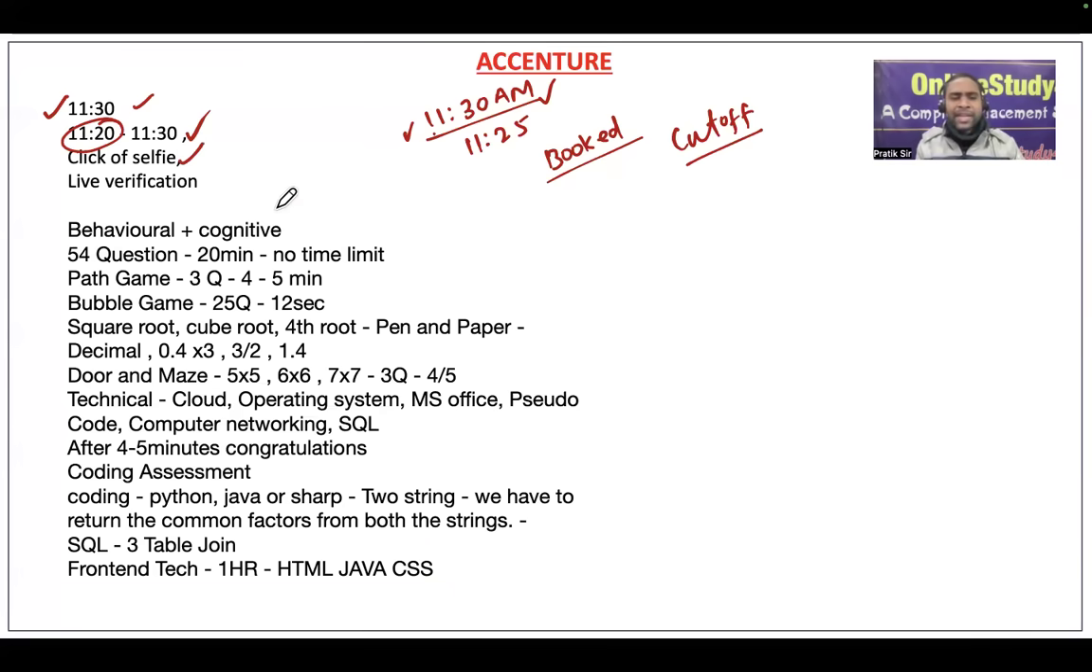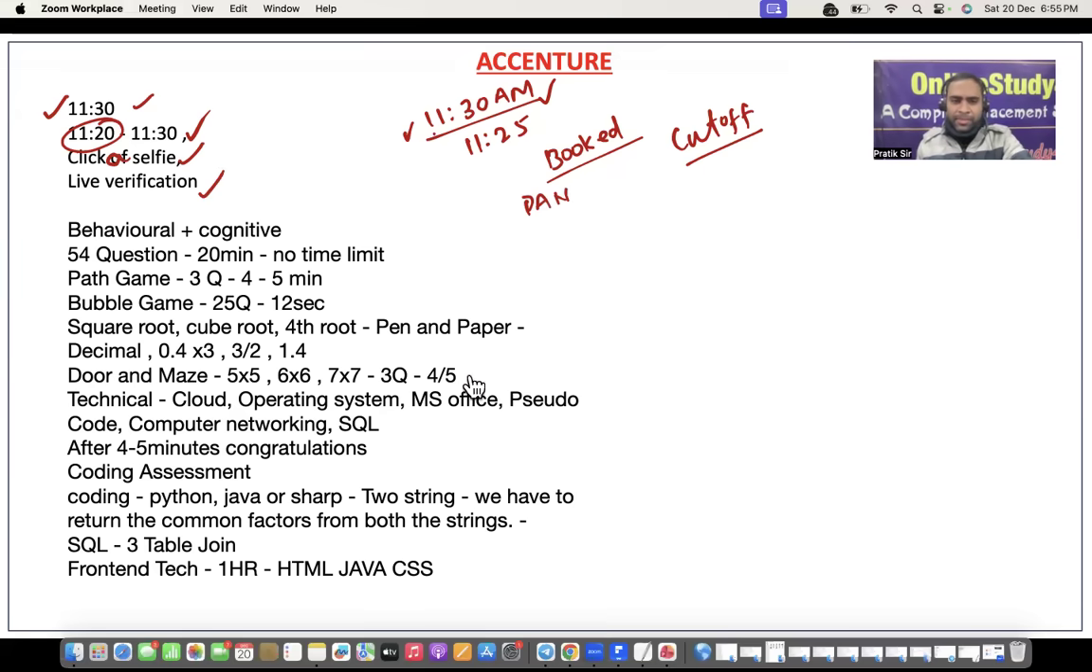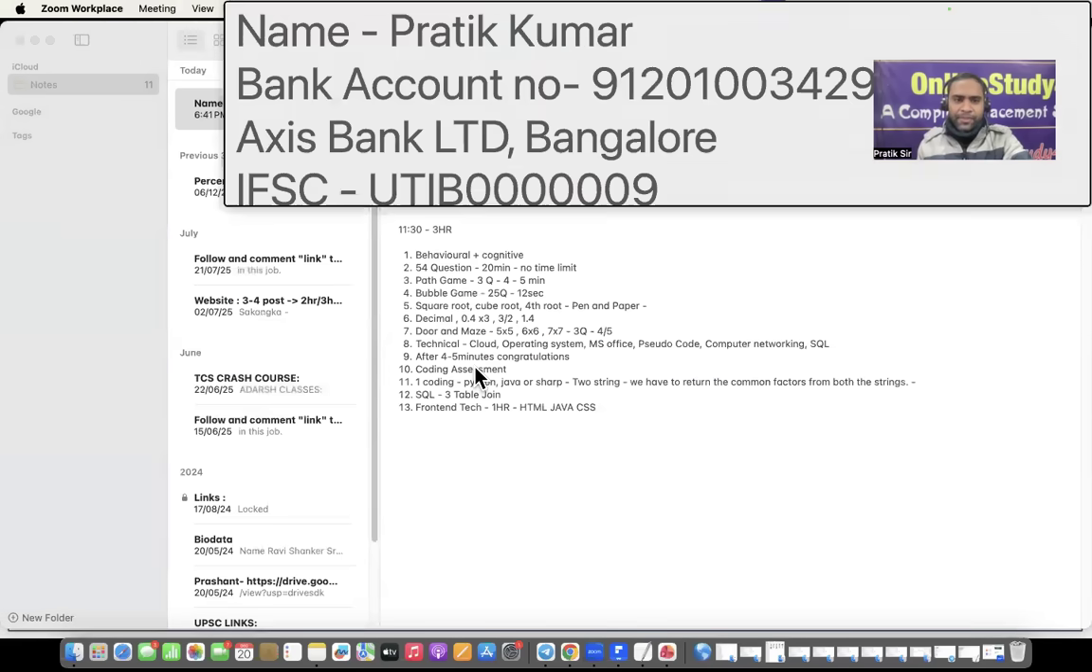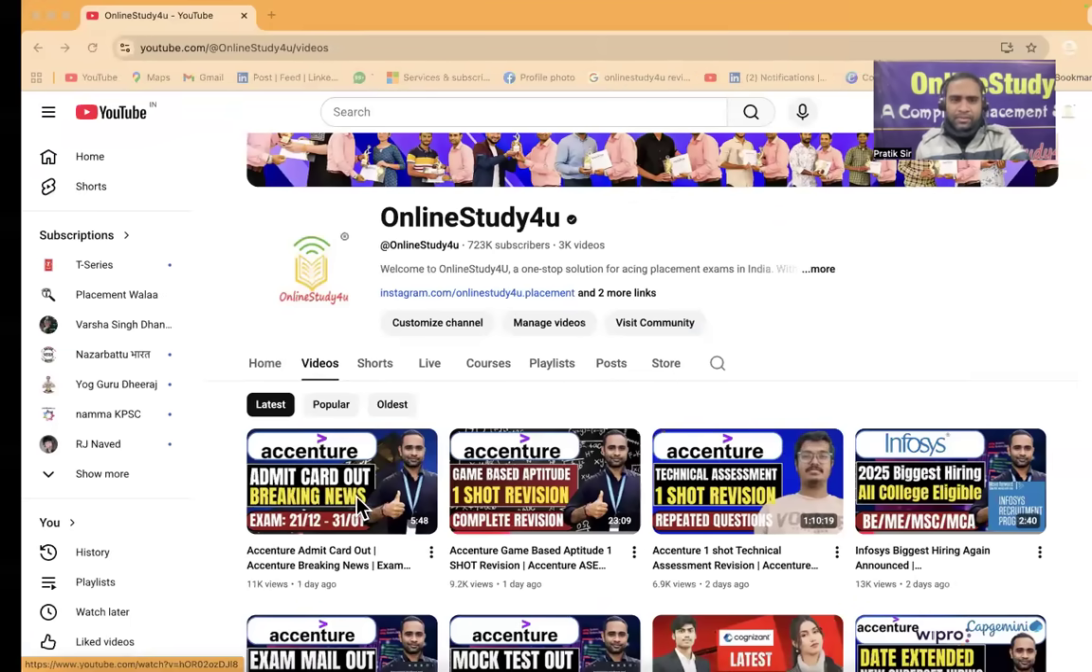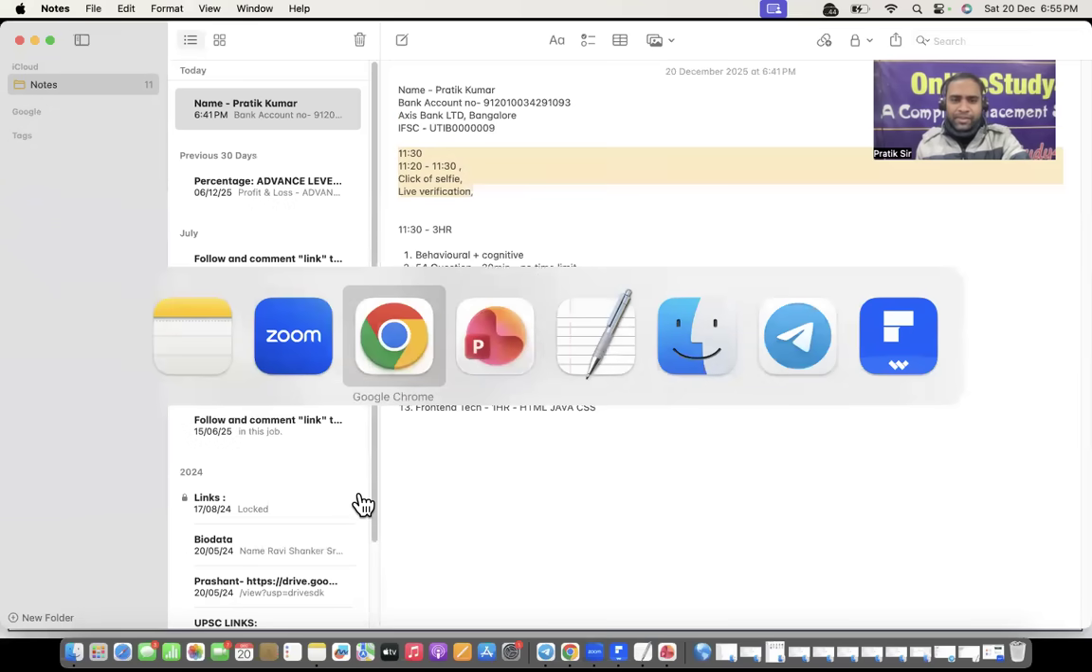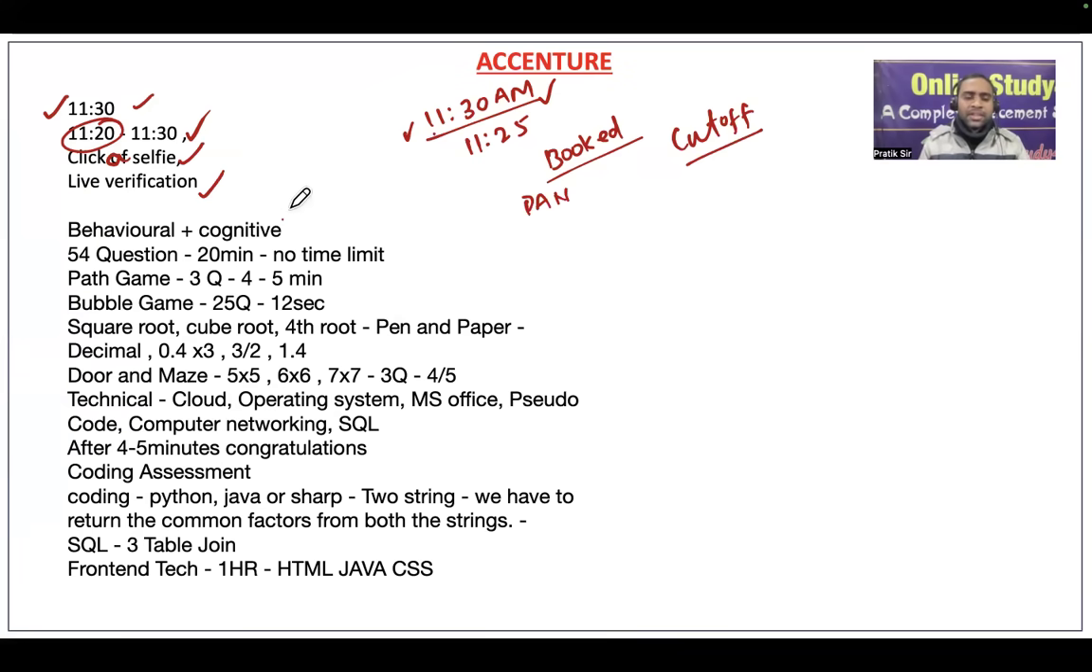Some verification will be there, like clicking a selfie. Live verification will be there, so you'll have to do it. PAN card and all will not be required. Yesterday's message, if you would have seen, the Accenture admit card, was kind of useless. Anyway, now round one, my dear friends.